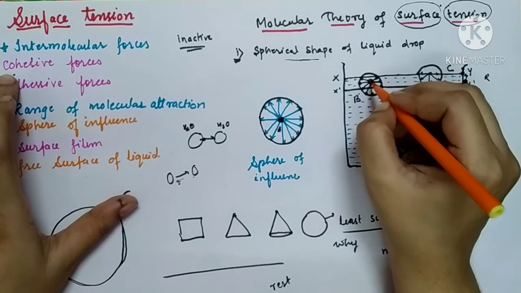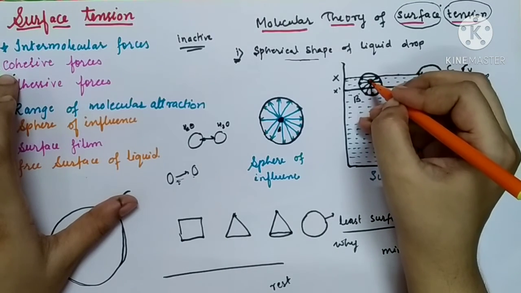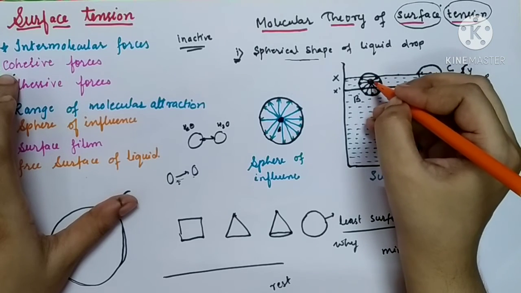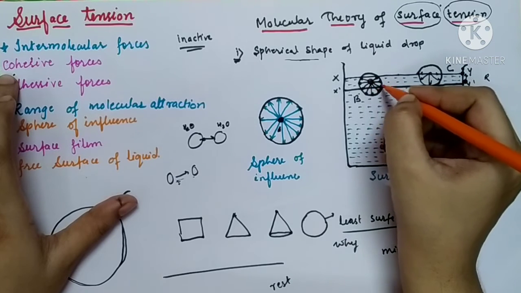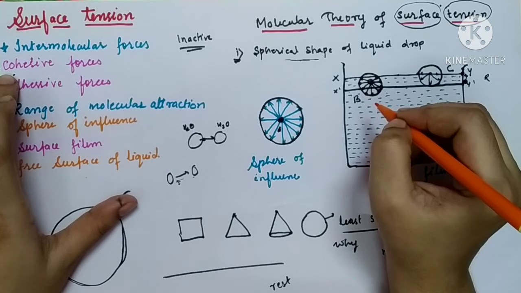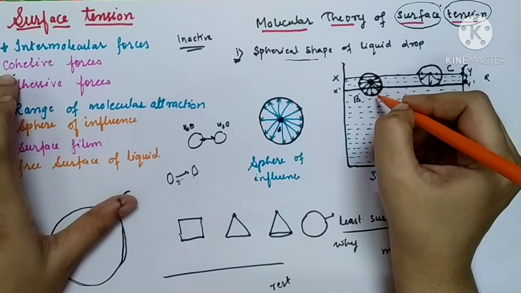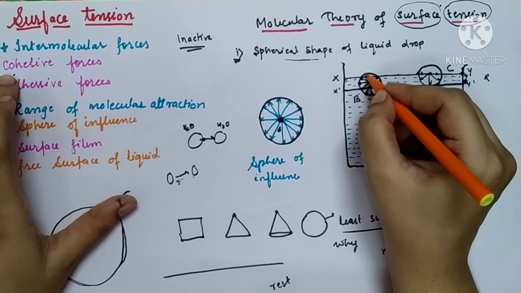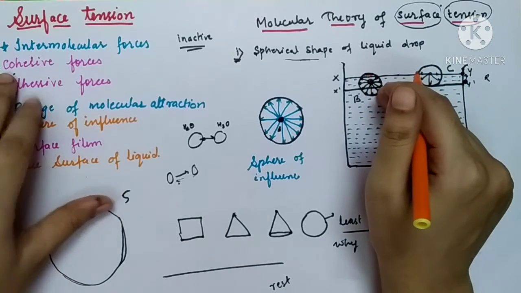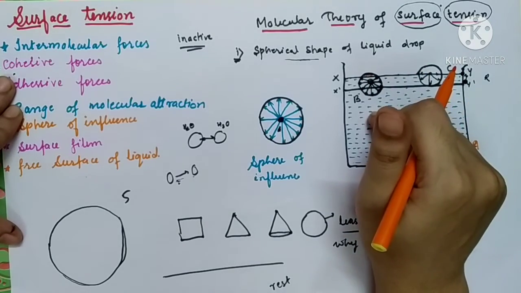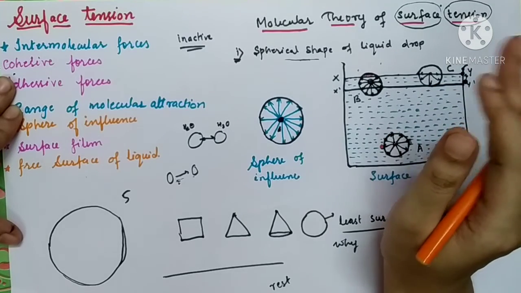So molecule B, what type of forces will be there? When you draw the sphere of influence surrounding molecule B, you will come to know that most of the liquid molecules will attract molecule B. Most of the sphere of influence lies inside the liquid only, while a small part lies inside the air. So molecule B will be in contact with liquid molecules, and there will be a few air molecules in contact with molecule B.